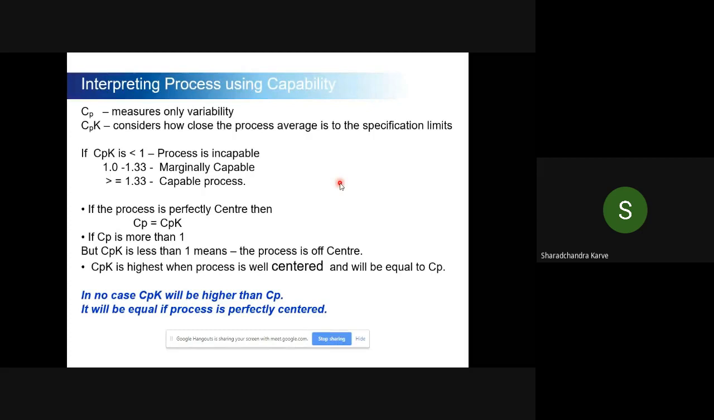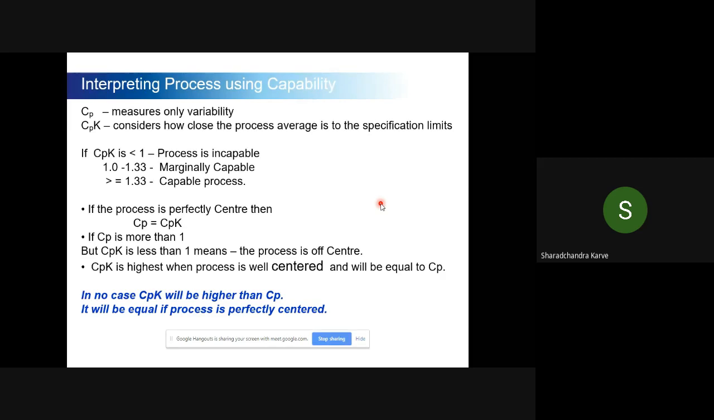Now, why is it important to calculate both CP and CPK? Because if CP and CPK are equal, then we can understand that my process is perfectly centered. And if my CP is not matching with the CPK, my CPK will not be more than CP at any time. The maximum that can happen is that my CP will be equal to CPK. And if they are equal, then my process is perfectly centered.